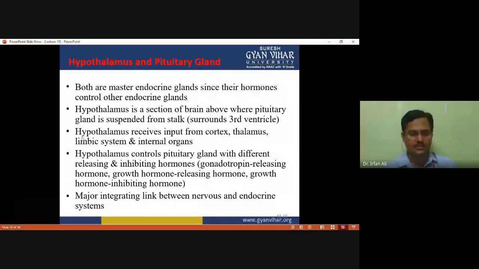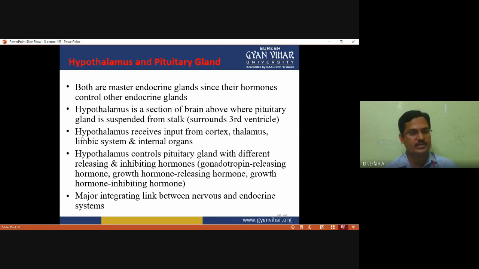So the hypothalamus and pituitary gland both are master endocrine glands since their hormones control other endocrine glands. The hypothalamus is a section of the brain above where the pituitary gland is suspended from a stalk, which surrounds the third ventricle.